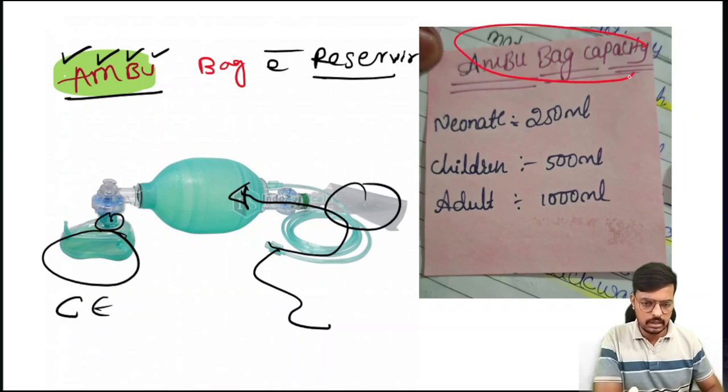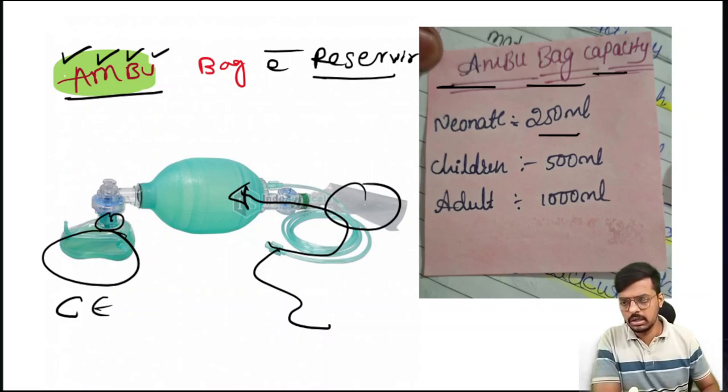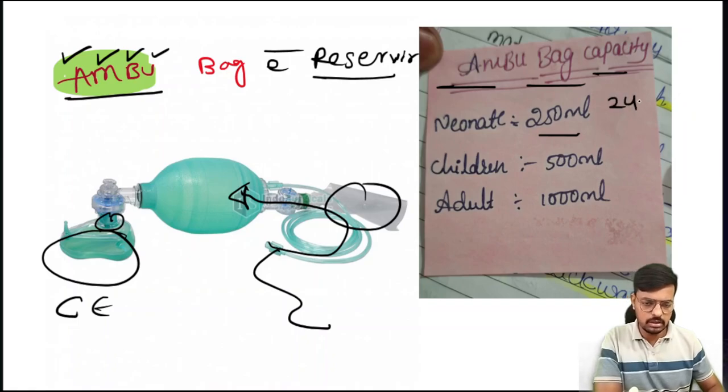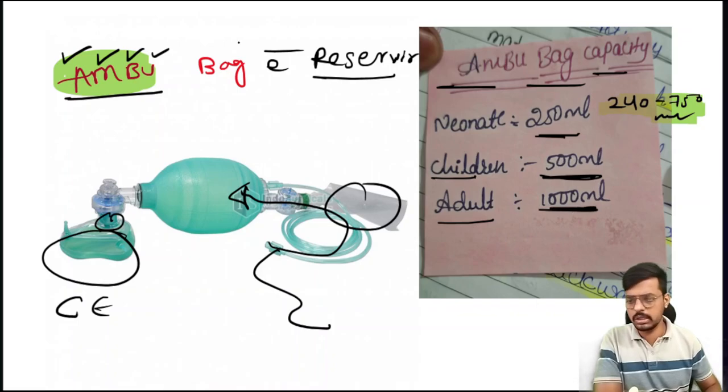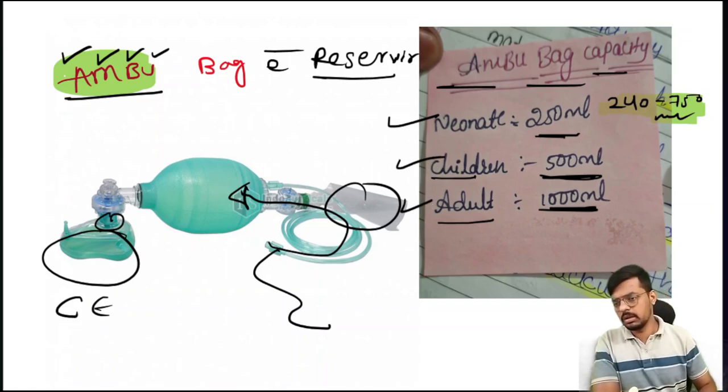This is directly taken from my note. Remember, Ambu bag capacity in the neonate is 250 ml. To remember, 250 ml is the only one and best standard answer. In range, if you are studying, it is from 240 to 750 ml capacity. One single best answer is 250, and in children it is 500, and in the adult it is 1000 to 1200. The single best answers are 250, 500, and 1000, which is the very important thing.